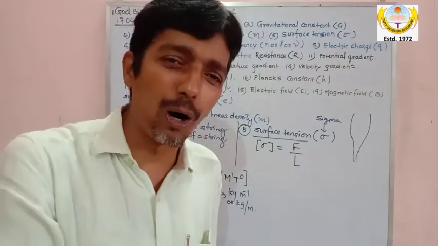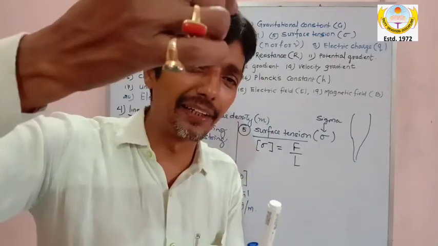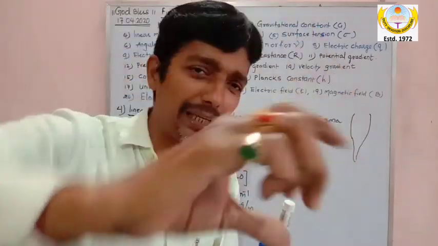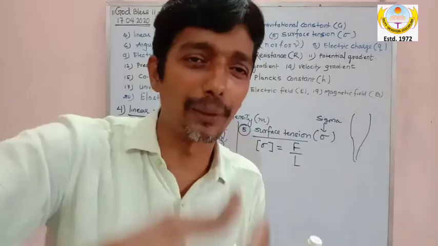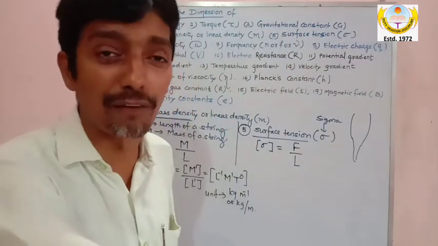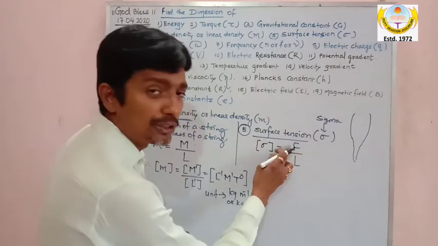Rising of oil in a lantern. Even when you take an ink dropper and you are filling the ink from the ink pot, the ink that rises up in that dropper, all is a property of surface tension. Cleansing of clothes, right? So this is the formula, my dear, that is force divided by length.